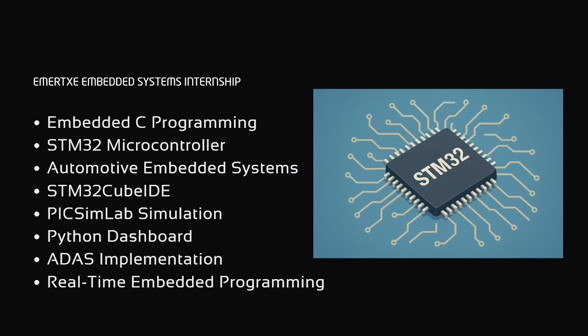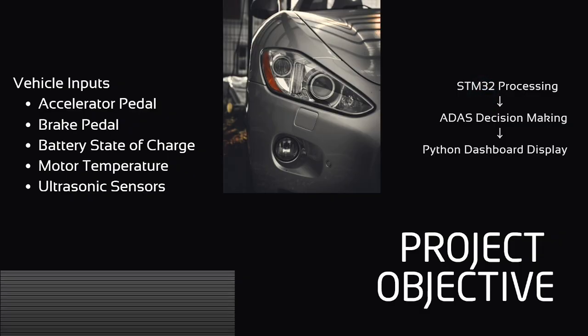This project was implemented using STM32 Cube IDE, simulated using PixSimLab, and the real-time vehicle parameters were displayed through a Python dashboard system. The primary objective of this project is to design and implement a real-time vehicle dashboard integrated with advanced driver assistance features. The STM32 microcontroller continuously receives input from different simulated sensors including accelerator pedal, brake pedal, battery SOC, motor temperature, and three ultrasonic sensors.